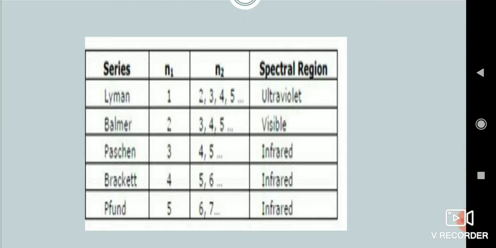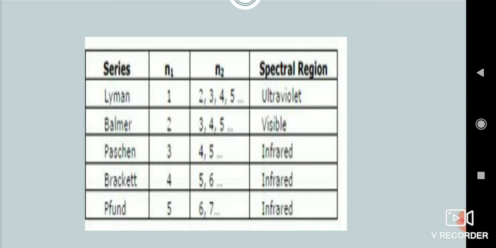The Lyman series has n1 equal to 1 and n2 equal to 2, 3, 4, 5 and so on, and the spectral region is ultraviolet. It means the transition takes place from the second, third, fourth and fifth orbits to the first.